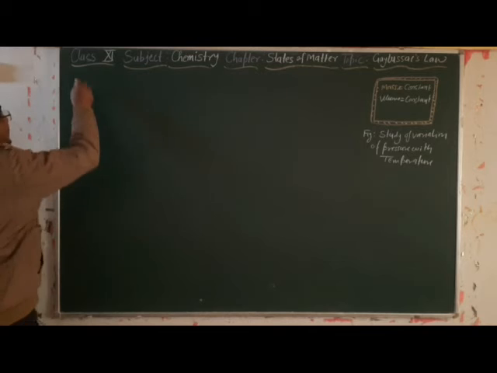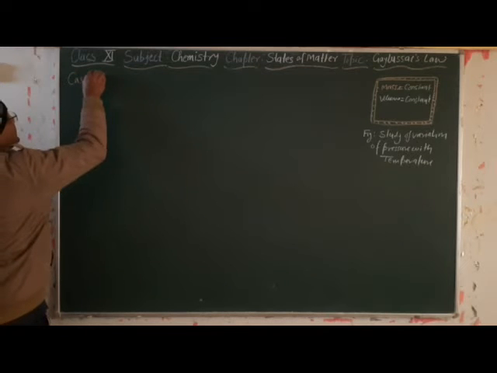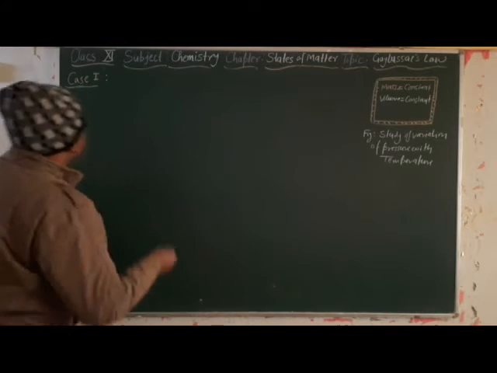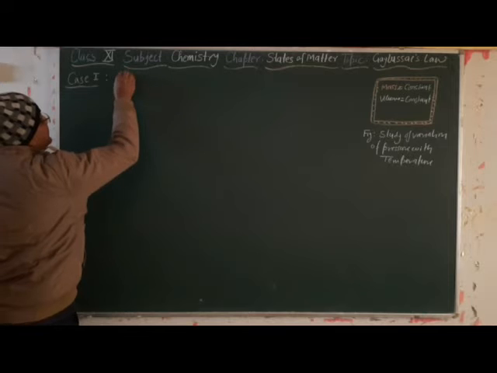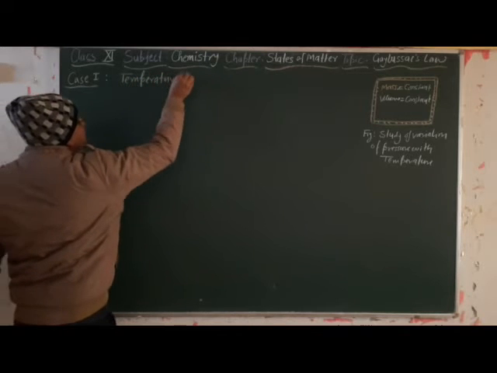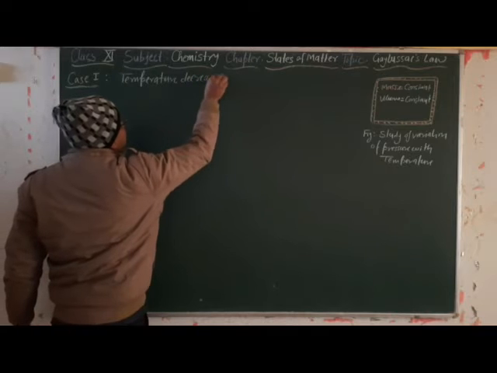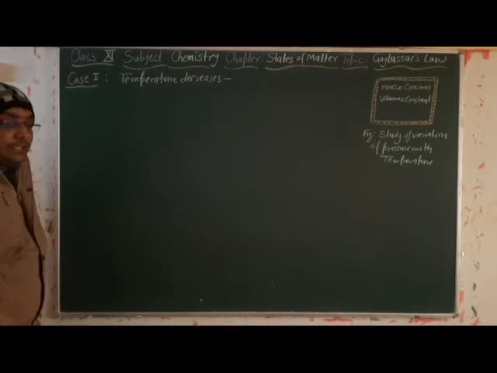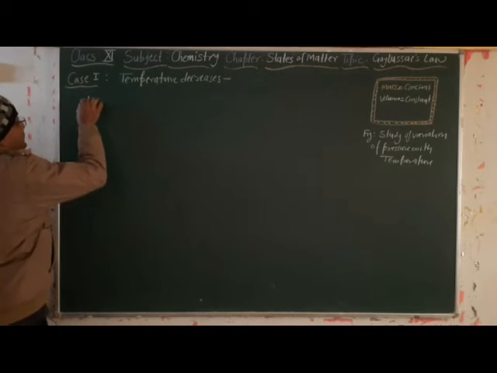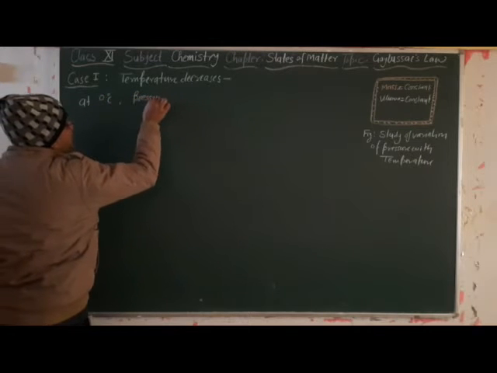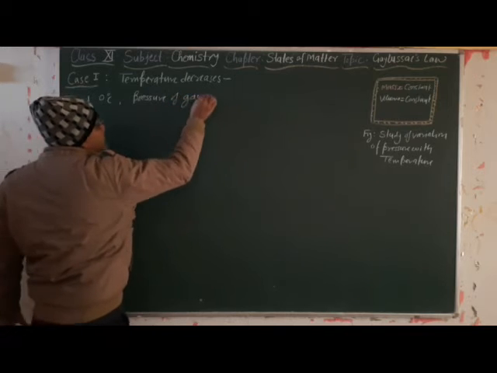Now take case first. In this case, he decreases the temperature. He wrote the mathematical expression when the temperature was decreasing. So at 0 degrees Celsius, the pressure of the gas was P0.